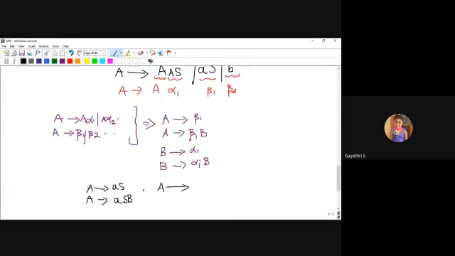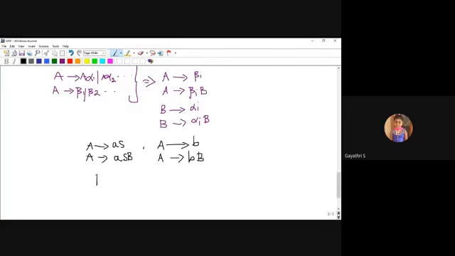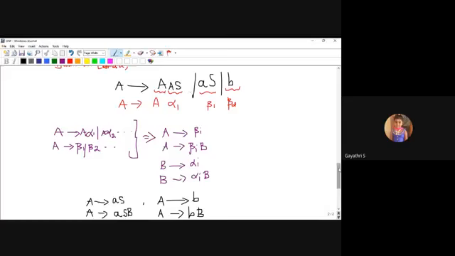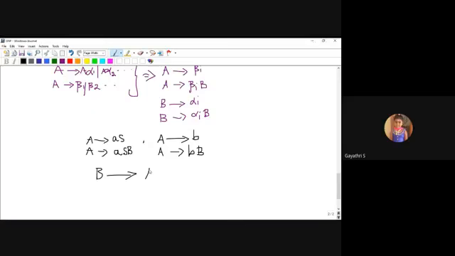Next, A produces beta 2, that is B. Next, A produces beta i appended with B. Okay, this is over. Next, the B production. One more production is added, one more non-terminal B. B produces alpha i, right? So here what is alpha 1? Only one alpha production, which is AS. So B produces AS.